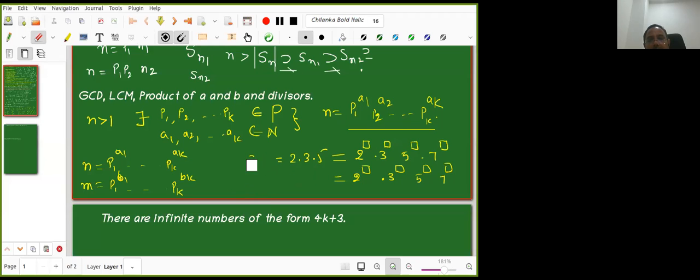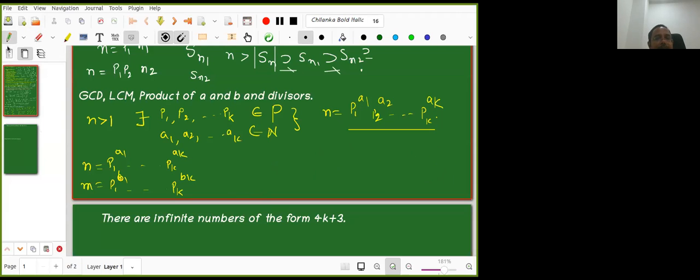Fine. So I have this scenario now with me. Can I find the GCD now? What is the GCD of n comma m? You know GCD we will write like this, right? Now can somebody help me? This is what we did in childhood. In childhood we evaluated GCD by this approach. Why are we doing it this way now?